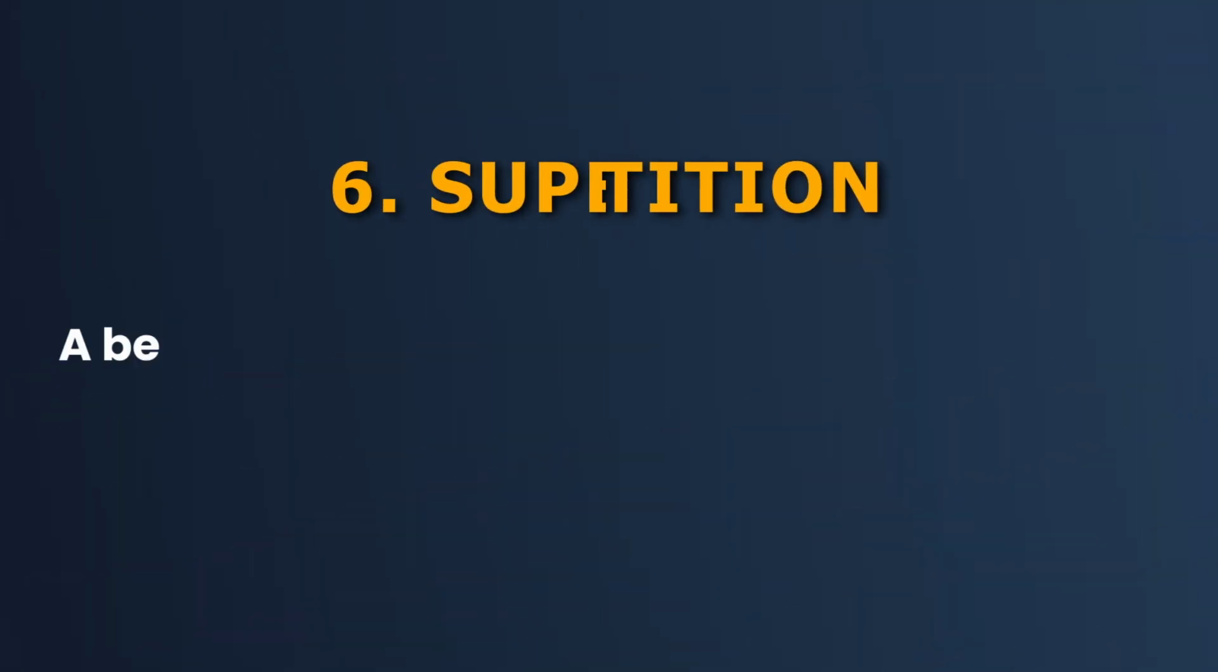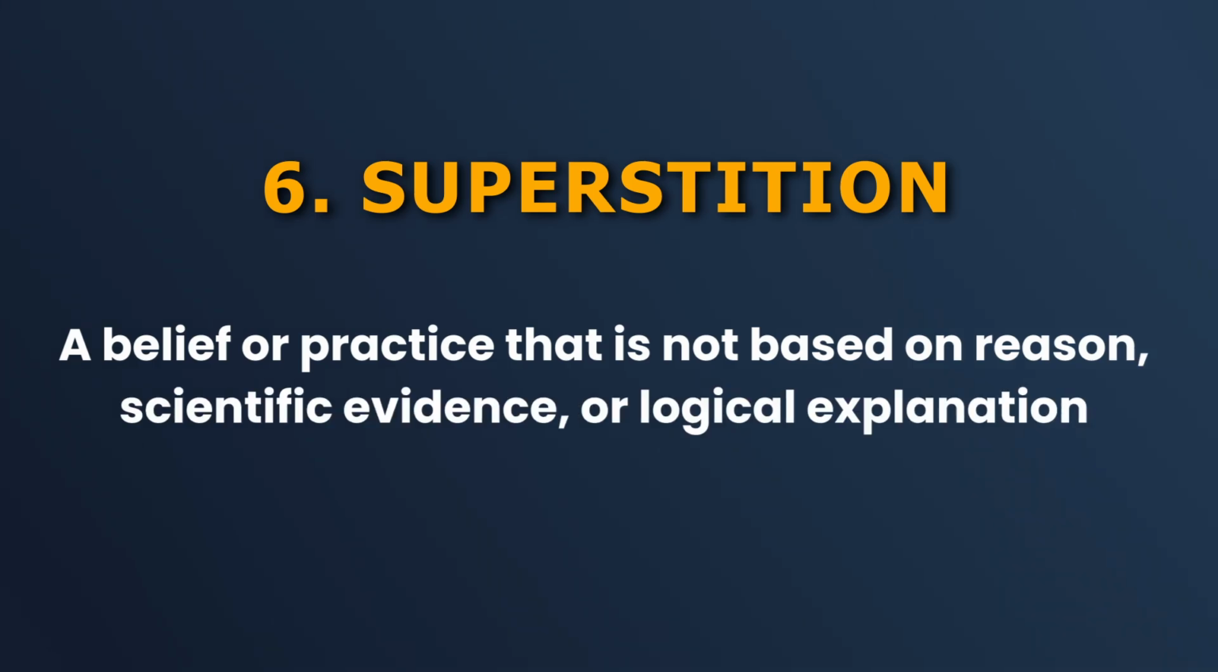So superstition is a belief or practice that is not based on reason, scientific evidence, or even logical explanation. Logical explanation is also missing. I mean, what is the connection between a black cat and my success in the interview? There is no logical connection. Similarly, a lot of people believe that if a mirror is broken, it will bring 7 years of bad luck. I mean, what is the connection between a broken mirror and 7 years of bad luck? Is there any reason you can think of? There's no reason you can think of.